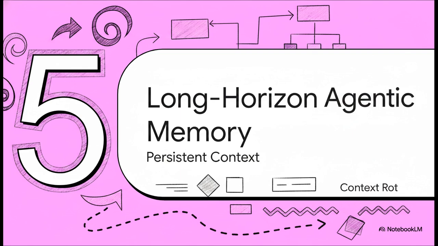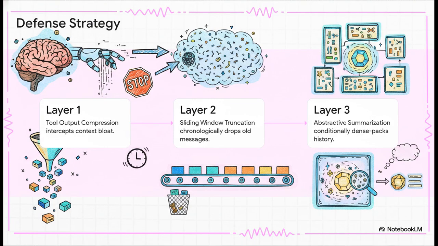Finally, Section 5, Long Horizon Agentic Memory. If you push an AI agent's memory to the physical limit of its context window, its reasoning starts to decay into what we call context rot. So what's the defense? It's a progressive, multi-layered strategy. Layer 1 is tool output compression. You intercept a massive API data dump and compress it before it even enters the AI's brain. Layer 2 is sliding window truncation. This acts kind of like a conveyor belt to the trash, chronologically dropping the oldest messages to make room for new ones.